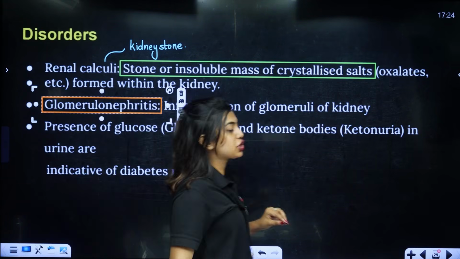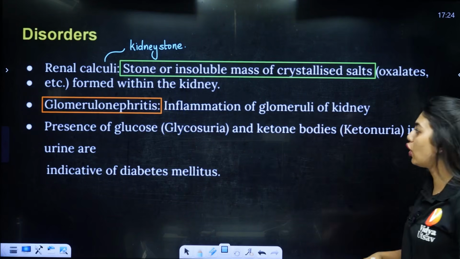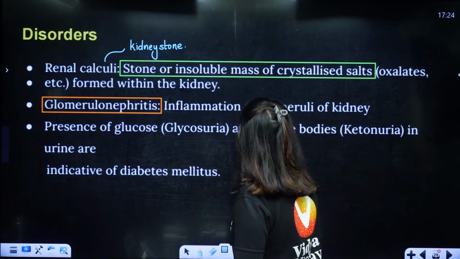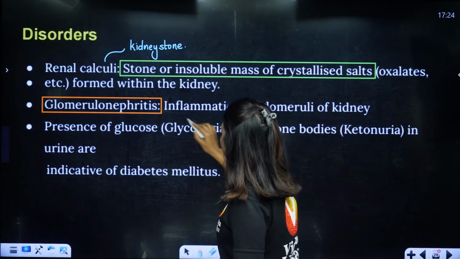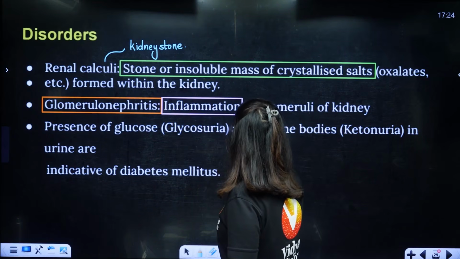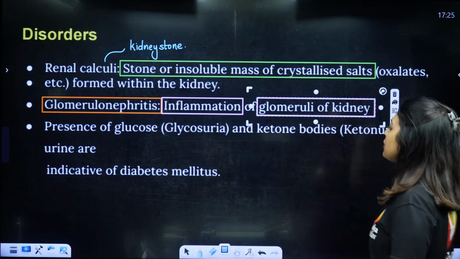Glomerulonephritis, that is inflammation of glomeruli of the kidney. That means the glomeruli will get inflamed. Inflamed means what, students? It will become red and swelling will happen. Inflammation of glomeruli of the kidney.